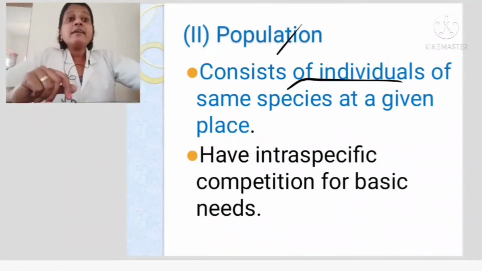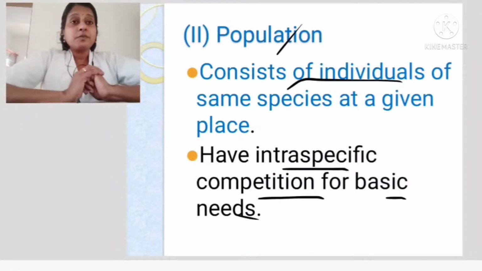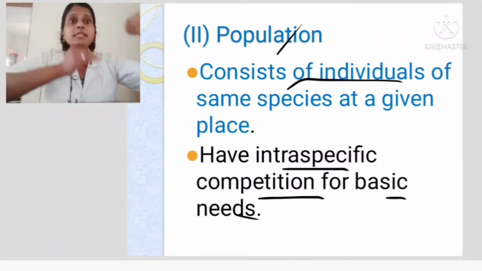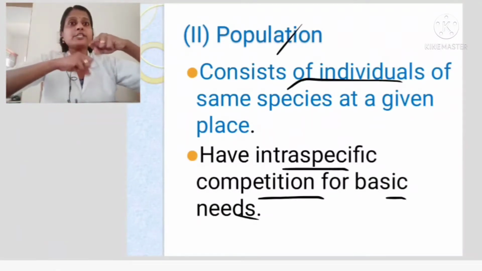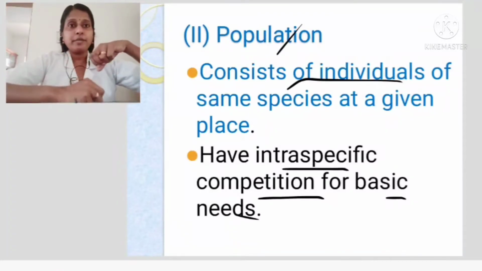They have intra-specific competition for basic needs. Intra-specific means within the group there is a competition. Within human beings there is a competition. In your class also you have a competition, isn't it?